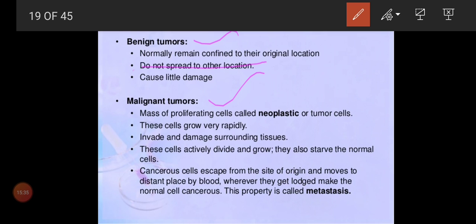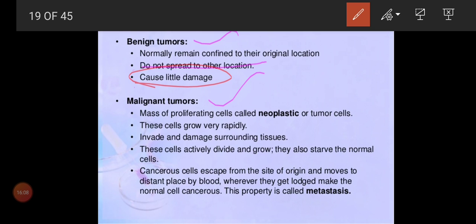Since it is not going from one place to another, it will cause only little damage. So it is not that severe. This benign tumor is not a severe tumor. Is that clear? This benign tumor normally will remain in its original location only. It won't move from one place to another through the blood. So it will not cause that much damage; we can say it will cause only little damage.